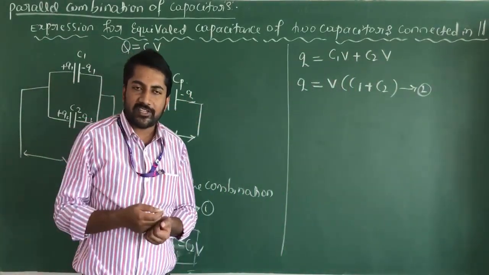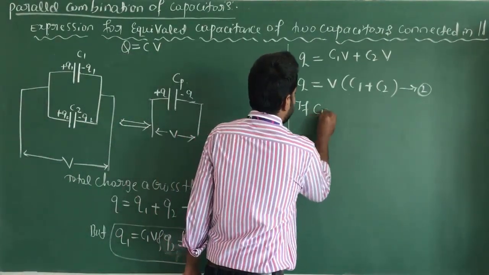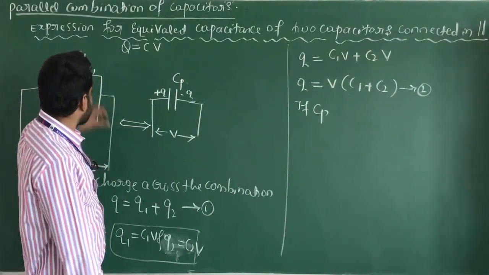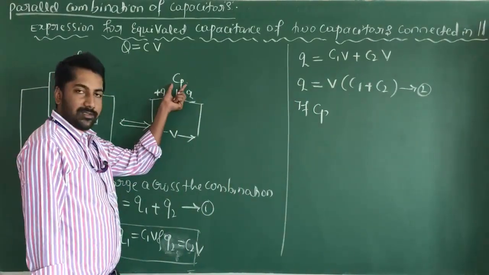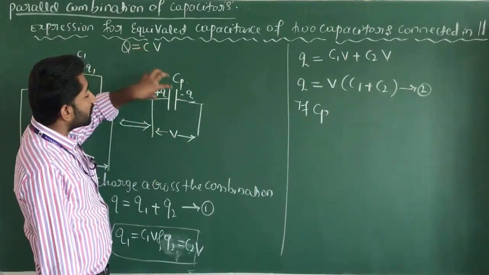Like the series combination derivation, here also, if Cp is the equivalent capacitance of two capacitors connected in parallel, by applying the same potential difference, the same amount of charge is stored.